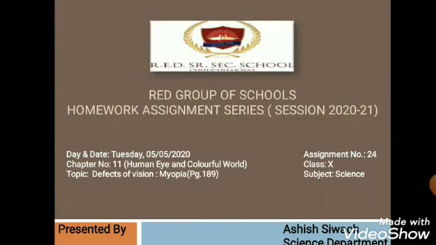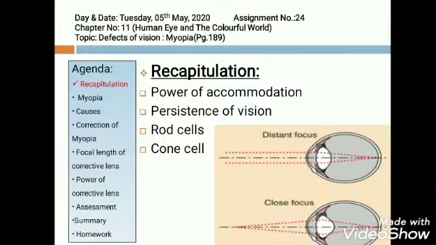Good morning, students. I hope you are good in health and high in spirits and doing your homework well in time. In the last lecture, we discussed the power of accommodation of an eye. And today we will discuss a new topic, defect of vision, myopia. But before coming to today's topic, let us recapitulate what we have studied in the previous lecture.